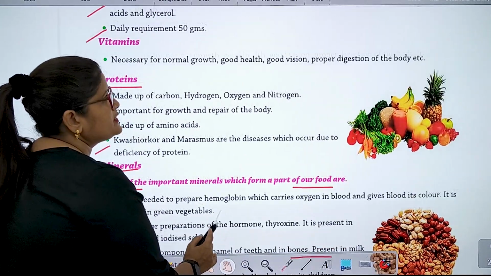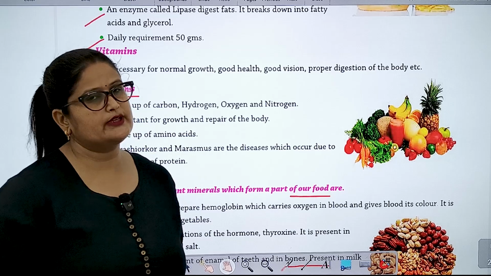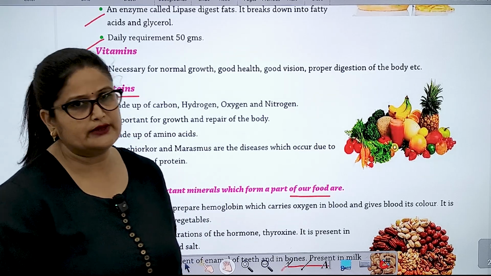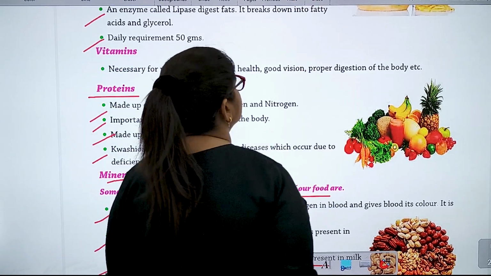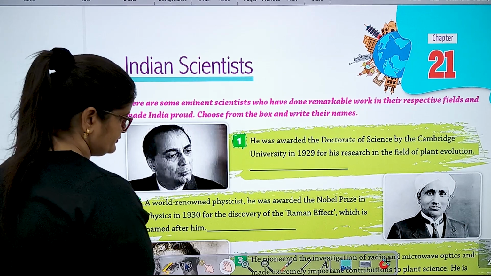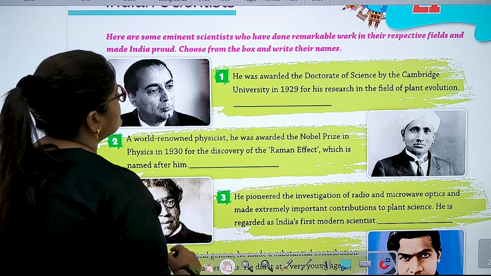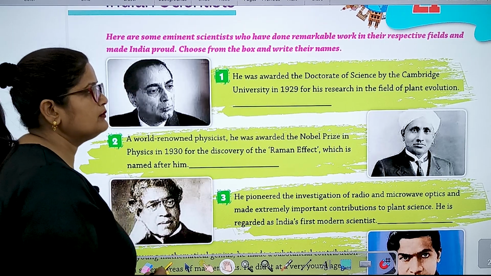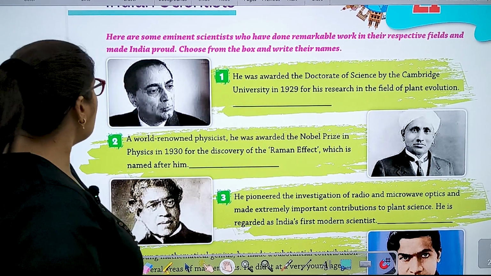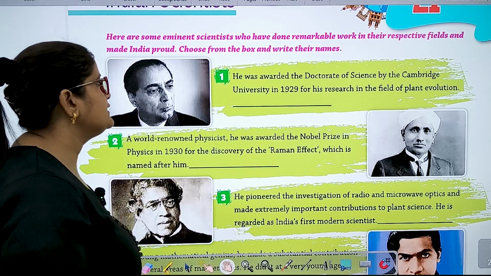So everyone, chapter 20 is completed here. Now let's begin the next chapter, chapter number 21. Indian scientists. Here are some eminent scientists who have done remarkable work in their respective fields and made India proud. So choose from the box and write their names.